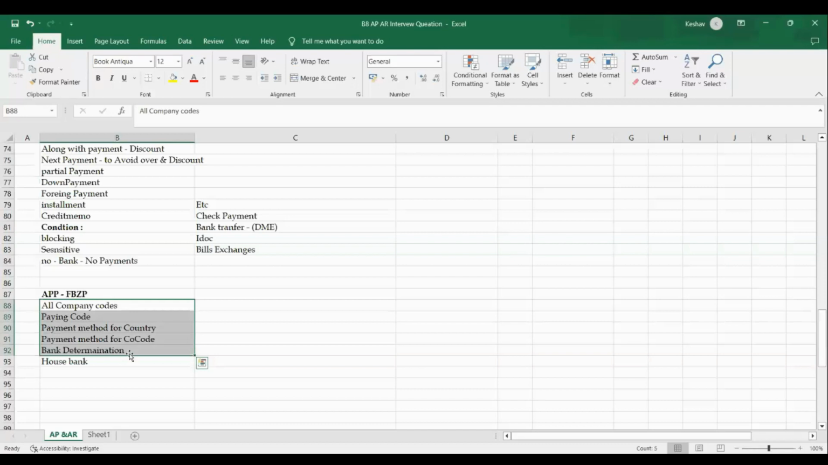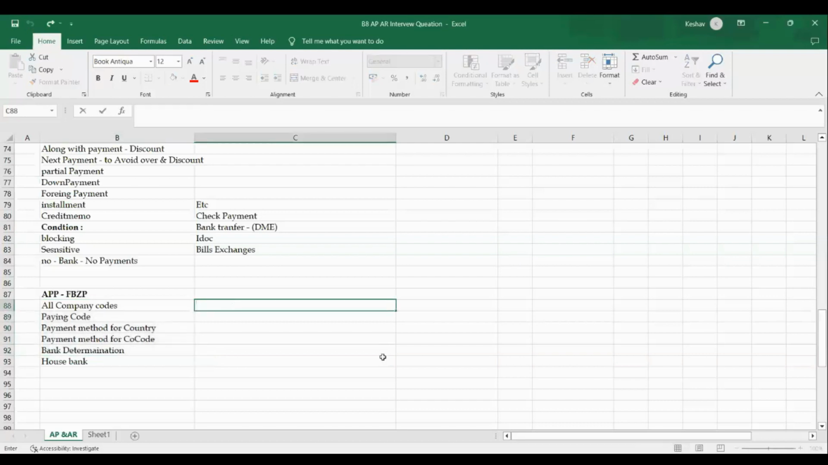What is the particular step's purpose, you need to tell when they ask you what the configuration is. The five steps are very simple, everyone can answer, but the way you answer, you also need to add the purpose. Example, all company code: the main purpose of all company codes, all meaning more than one.